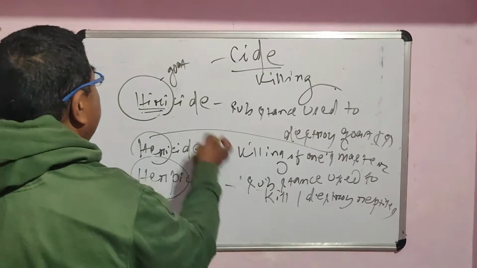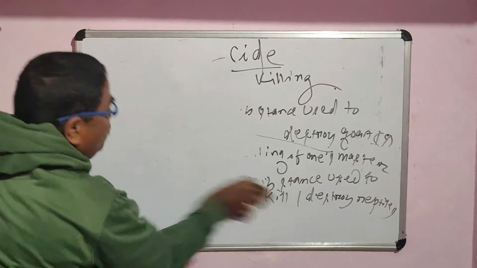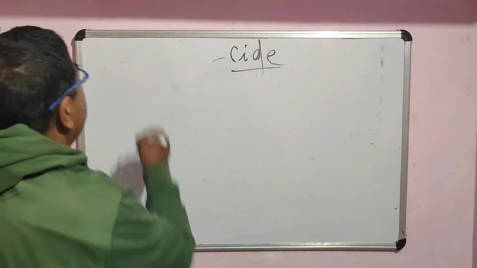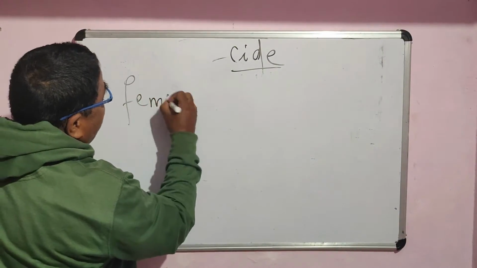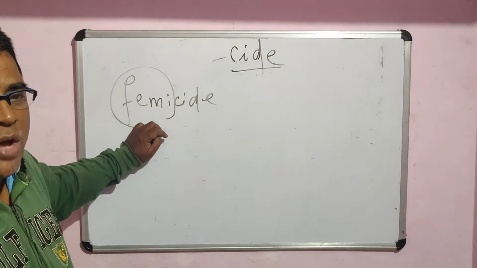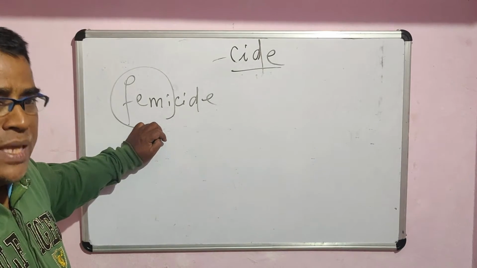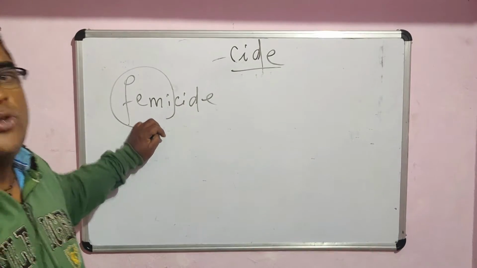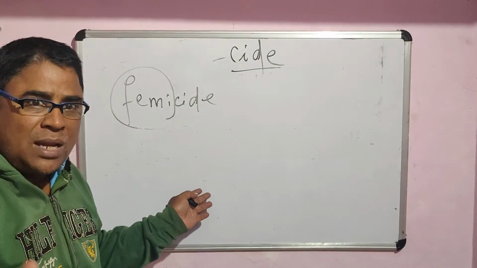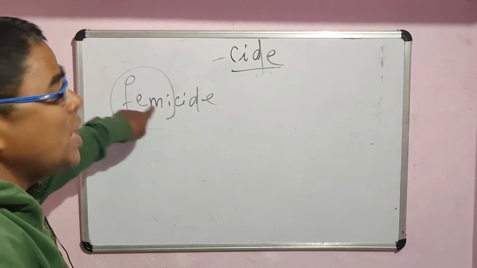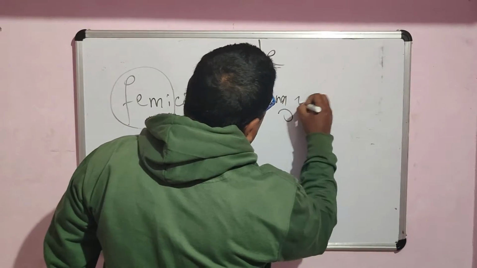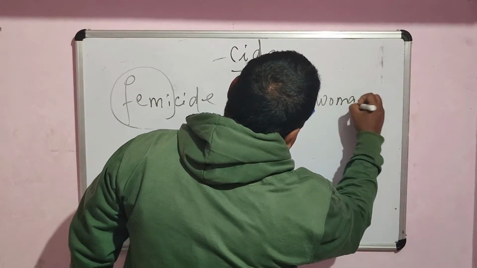Now another 3 to 4 very important words. If I say femicide, what is the meaning of femicide? F-E-M-I-C-I-D-E. Femi, you know there are 2 genders of a particular noun. A noun could be the feminine gender or the masculine gender. Masculine means related to male, feminine means related to female, the woman or the lady. So femi is related to feminine or women. That means killing of women. Killing of women is called femicide.